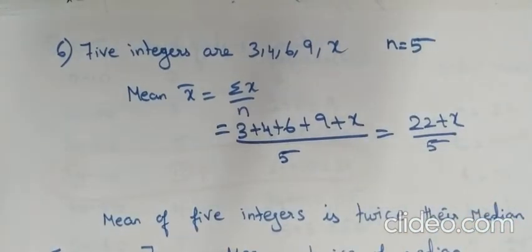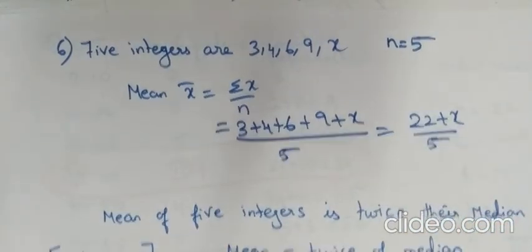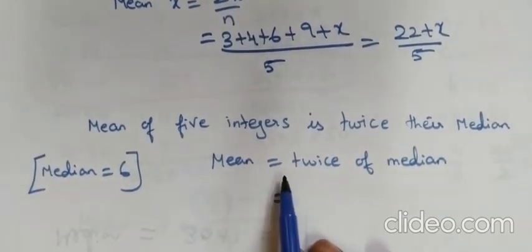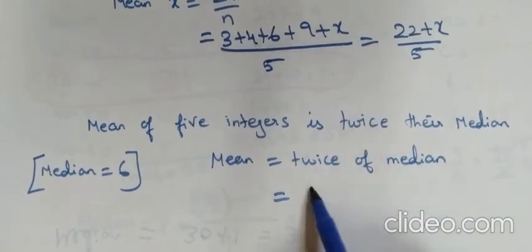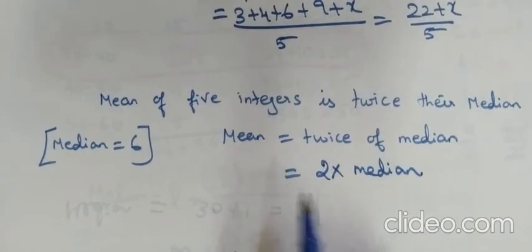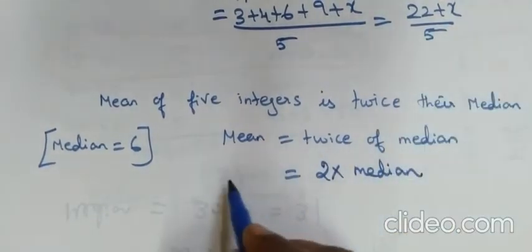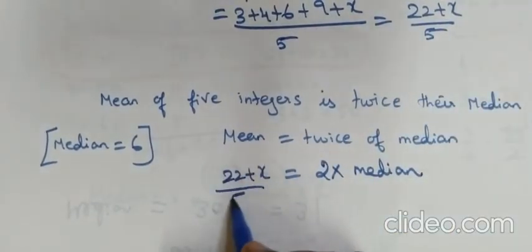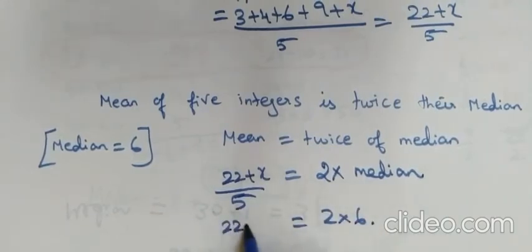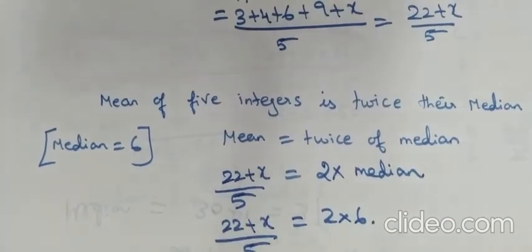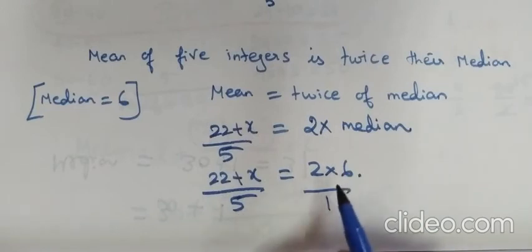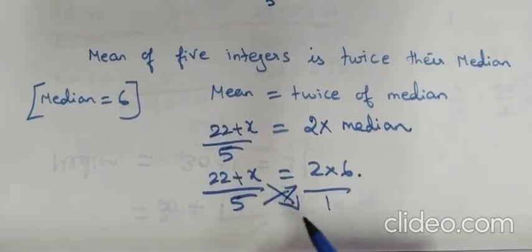The first step we'll see: the mean of 5 positive integers is twice their median. That means mean is equal to twice the median. The median is given as 6, right? Mean we got as 22 plus x divided by 5. Twice the median means 2 into 6. So 2 into 6 is 12, and 12 into 5 is 60. So we have to do the cross multiplication.